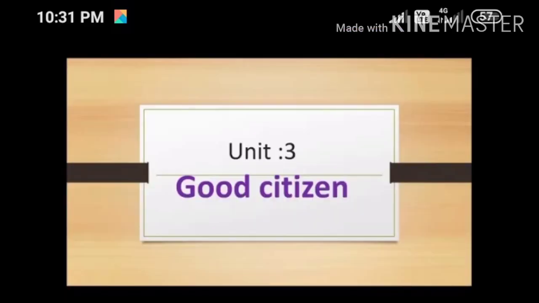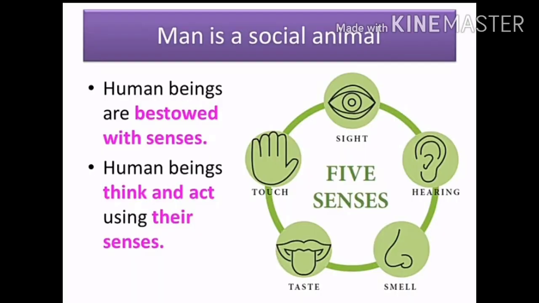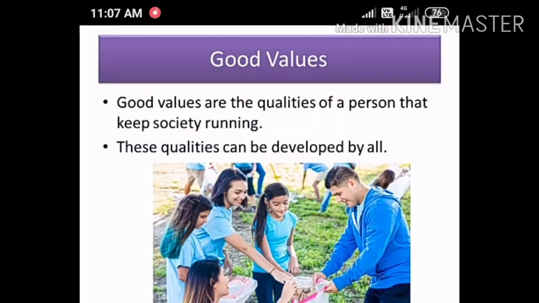Lesson 3: Good Citizen. Man is a social animal. Human beings are bestowed with senses. Human beings think and act using their senses. Good values.